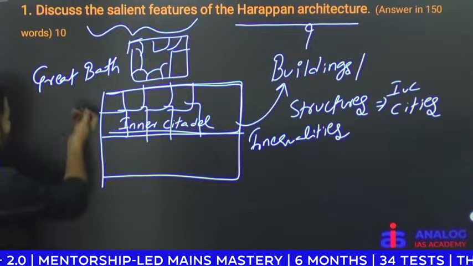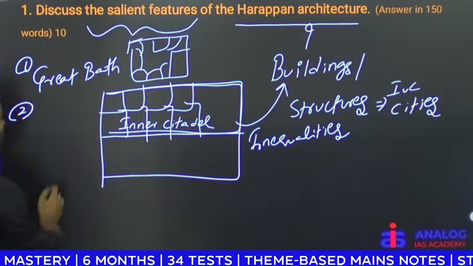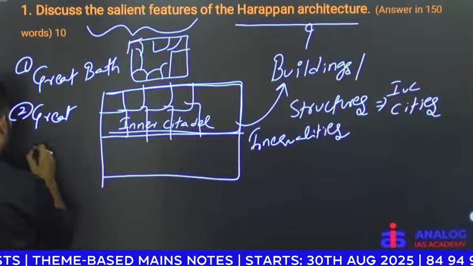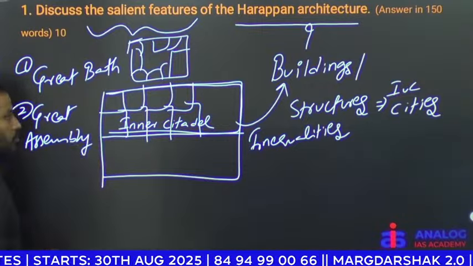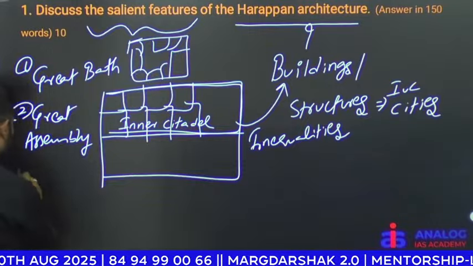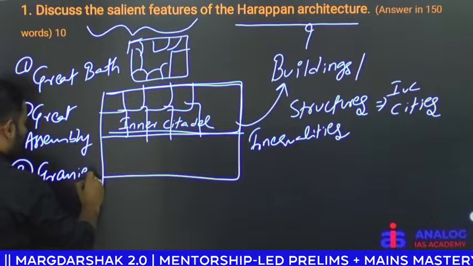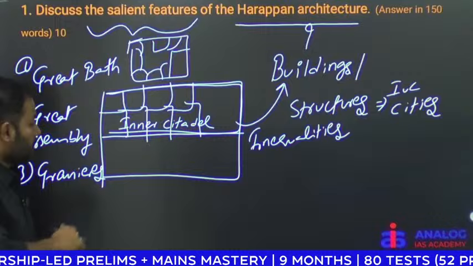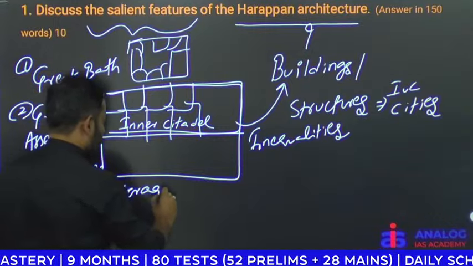So what we thought, this Great Bath might be used for ritual or sacrificial baths. Okay, now in these Harappan structures, you can also mention the great assembly or grand assembly. Grand assembly also we can see. Apart from this, granaries at the outskirts of Harappa city. So these granaries indicate the storage facilities, food storage facilities.